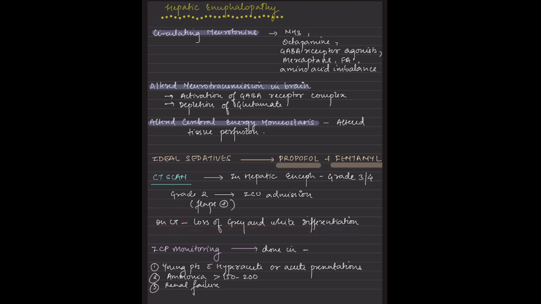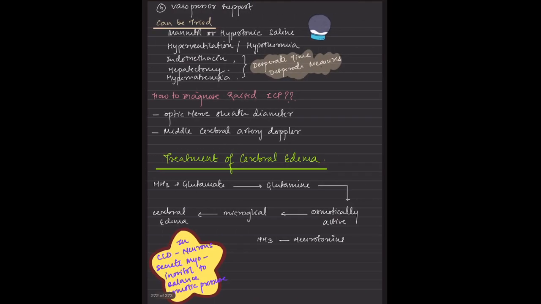Now we have intracranial pressure monitoring that could be done in young patients who need monitoring, who are in hepatic encephalopathy, in case of acute kidney injury or renal failure, when ammonia is more than 200. And then when there is shock, that is, when there is a vasopressor need.